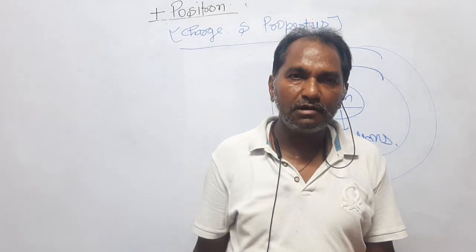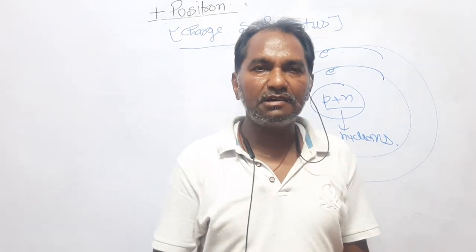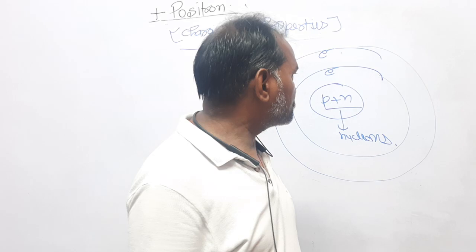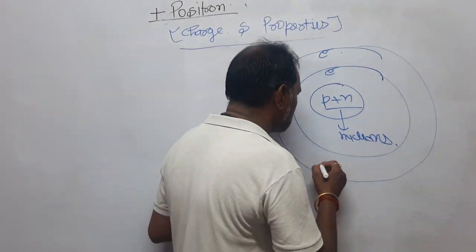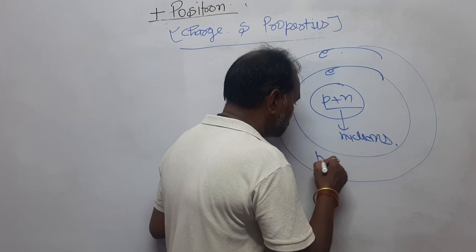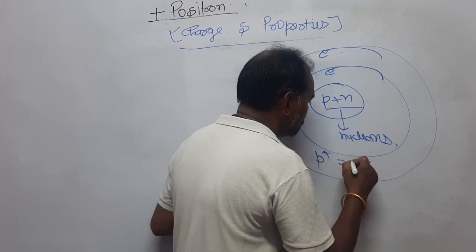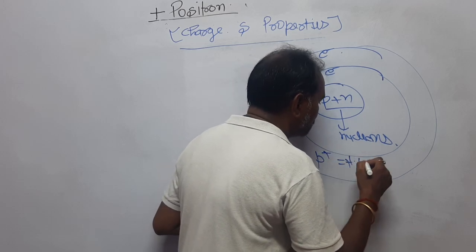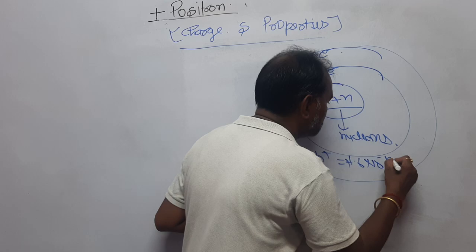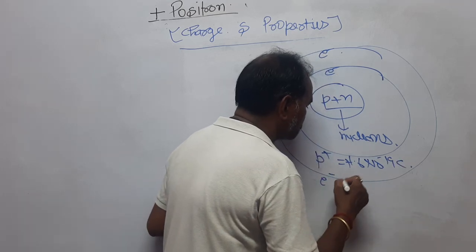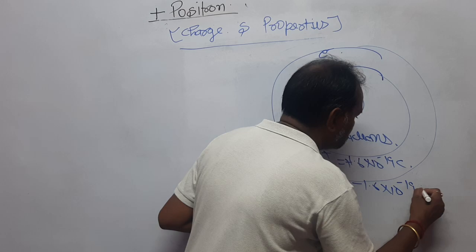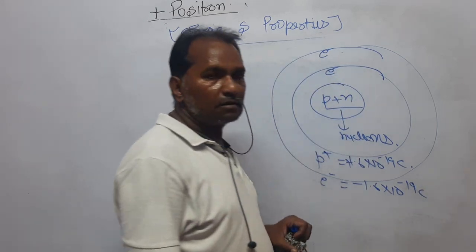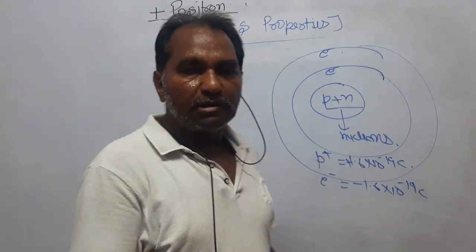Neutron is neutron, that is why it is called neutron, meaning there is no charge on it. Proton is positively charged, and the charge of proton is plus 1.6 into 10 power minus 19 coulomb, and the charge of electron is undoubtedly minus 1.6 into 10 power minus 19 coulomb, right? And neutron is neutral.